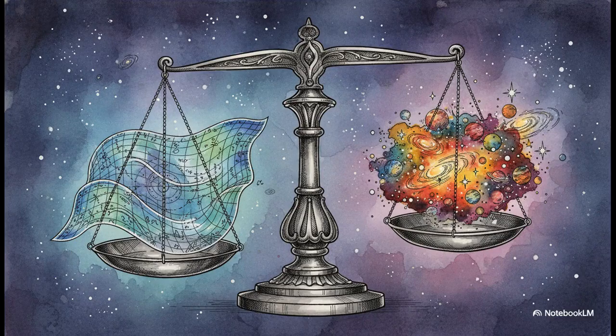So, how in the world do we even start to understand this? The best way is to stop thinking of it as math and start thinking of it like a cosmic balance scale. On one side of the scale, you've got the geometry of space-time itself, all the instructions for how it bends and curves and warps. And on the other side of the scale, you have all the stuff in space-time, the matter and energy, stars, planets, you, me, light, everything.